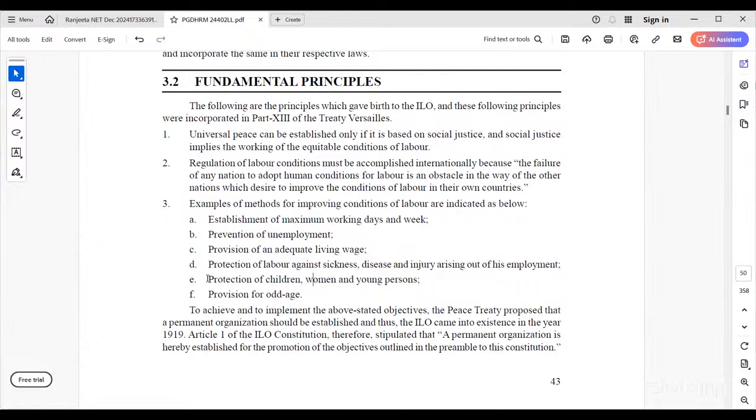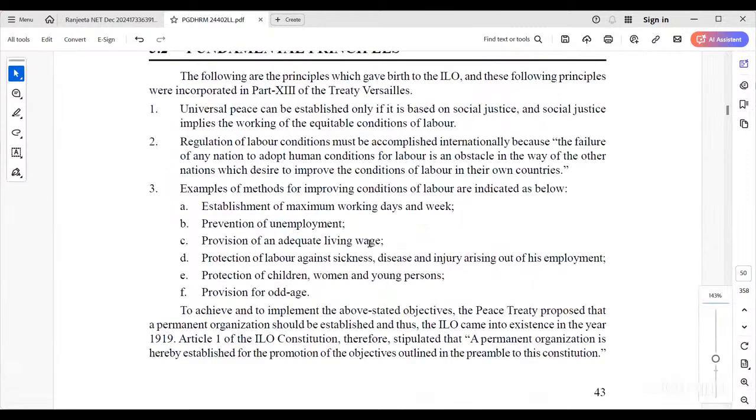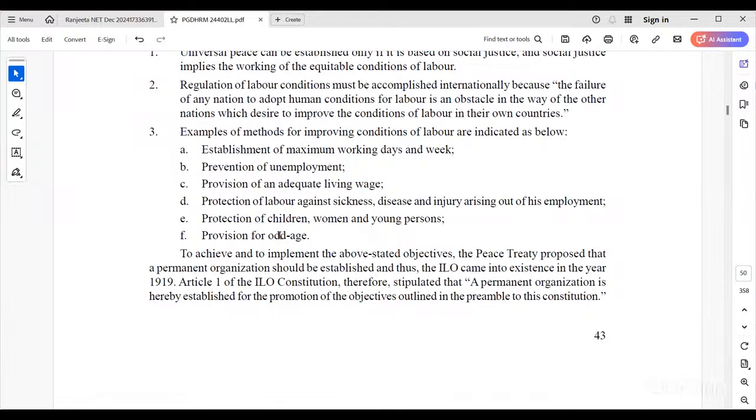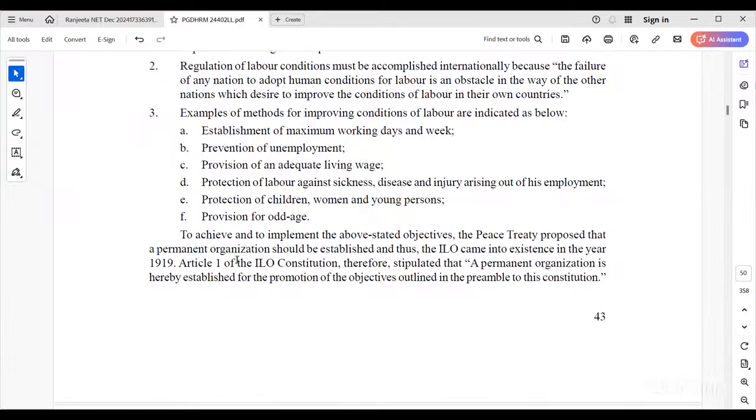Like we have seen in this COVID period, how MSMEs, small and medium enterprises, were affected, and the employees working in those organizations also faced a lot of problems. So the Government of India, at that time, under Atmanirbhar Bharat, allowed industries to take loans from the banks, and the government also gave protection to those working in MSMEs to safeguard and help their families, giving a certain amount to each family member, each worker, so they get a basic minimum wage salary. Then there is the protection of children, women, and young persons, also provisions for old age people.